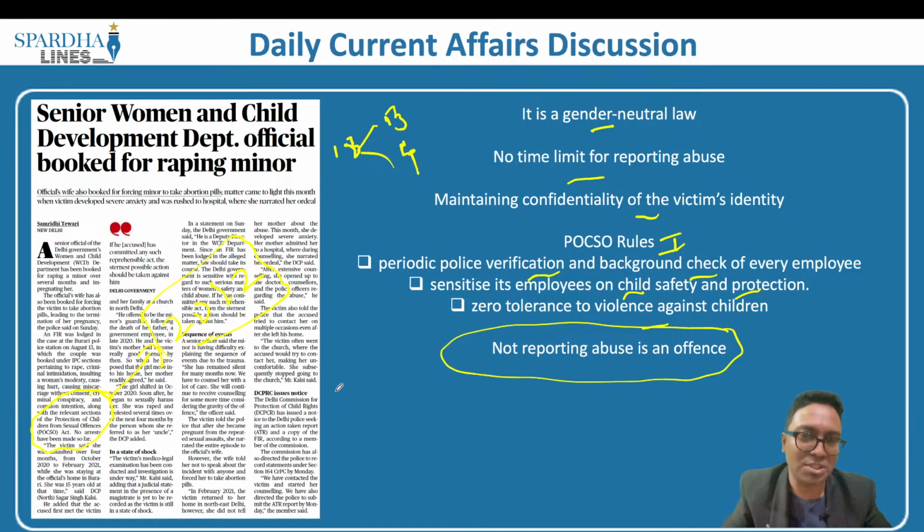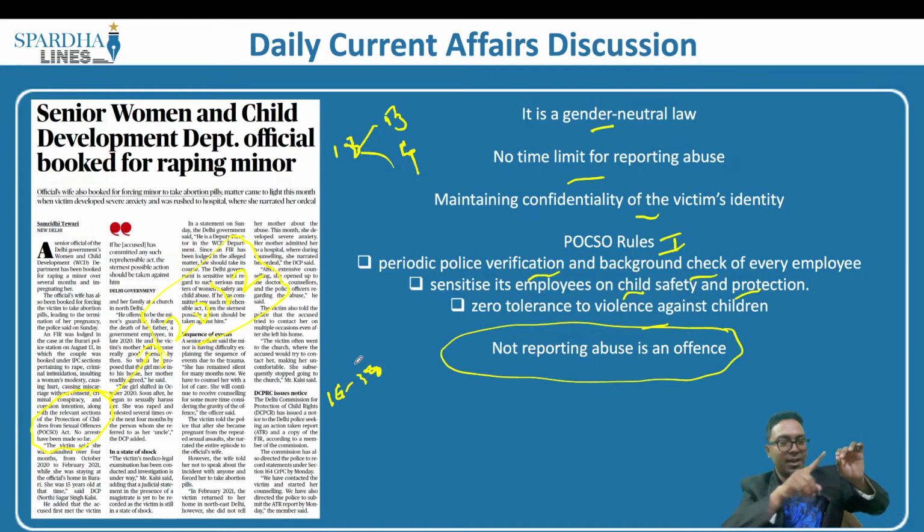What exactly happens? Let's say, for example, there is a boy and a girl who are less than 18 years of age. These boys and girls might have engaged in a sexual relationship. According to law, a woman can get married only after 18 years of age, and a man can get married only after 21 years of age. So if they enter into a romantic relationship at less than 18 years of age, this is called statutory rape.